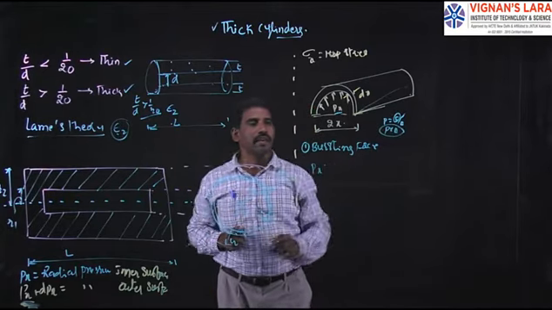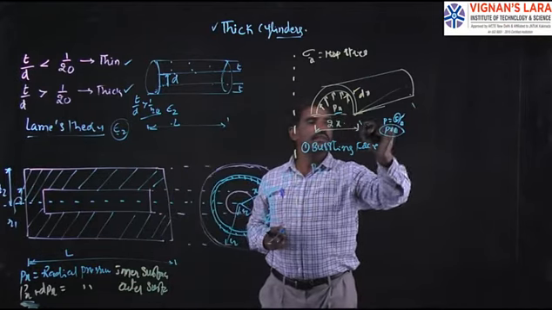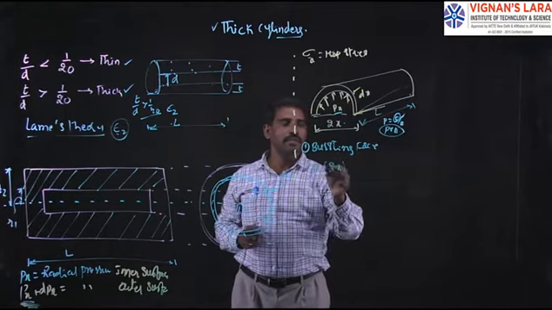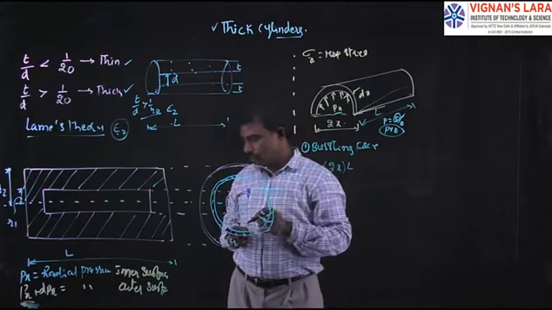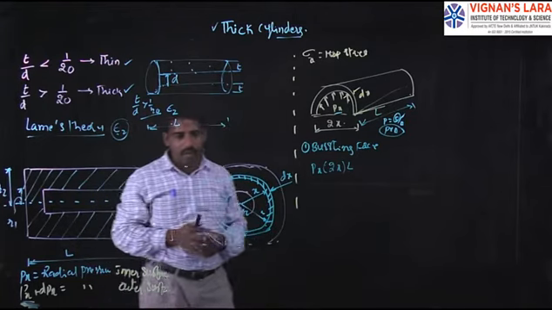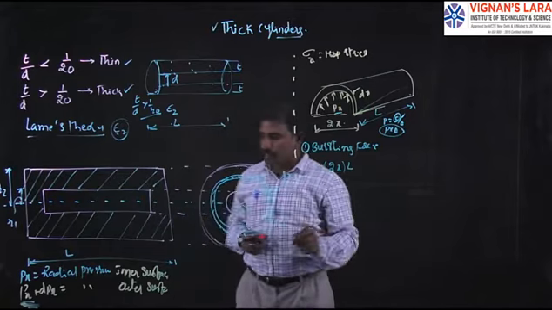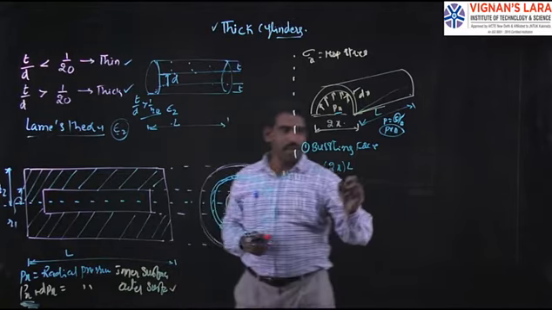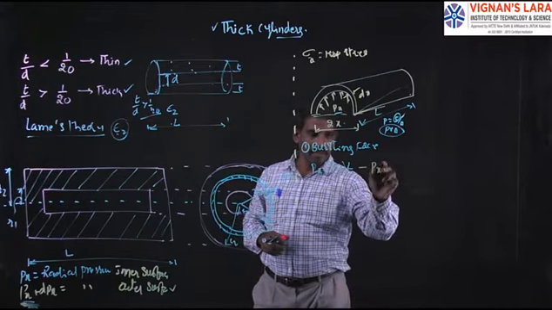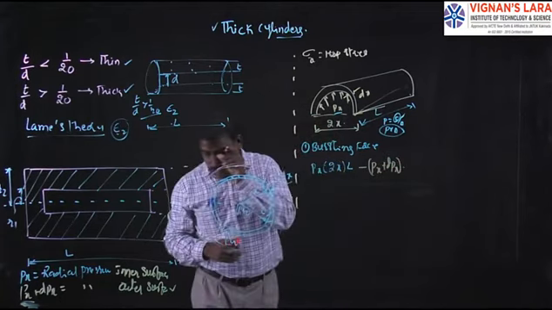On which area is it acting? Simply this is 2x and the length of this one is L. So that is equal to 2x into L. This is the area on which the pressure force is acting, due to the internal pressure on the internal surface. Now coming to the external surface, the pressure at the outer surface becomes Px plus dPx, and we have to take it as negative for the net force. On which area is it acting?